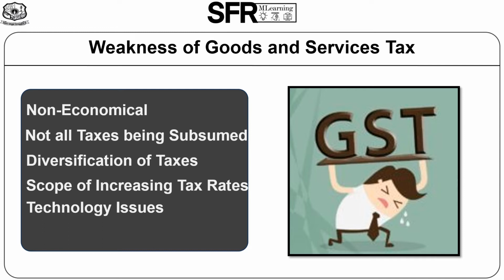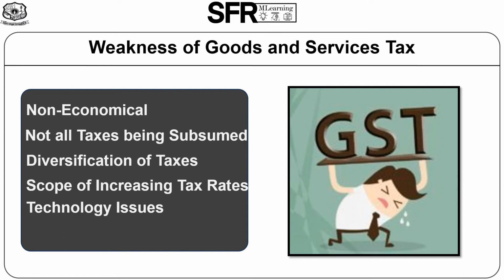Next, all taxes not being subsumed. GST subsumes various state and central taxes like excise duty, cess, service tax and countervailing duty, but many more are left which should be included, like electricity, alcohol, etc. Next, diversification of taxes. GST for states and center seems to be different. Further, it can be diversified on the basis of location, geographical structure and so on.